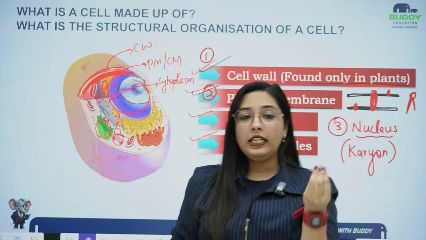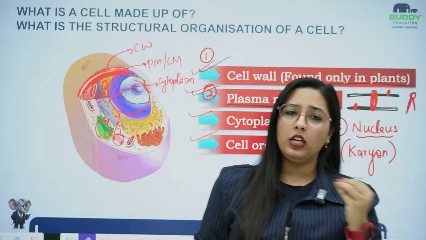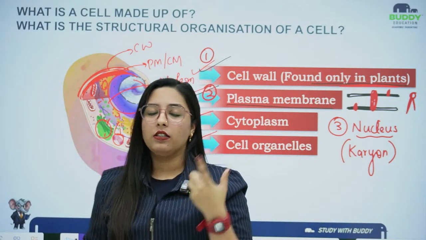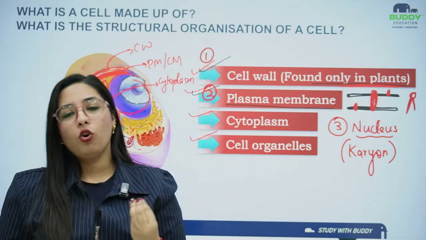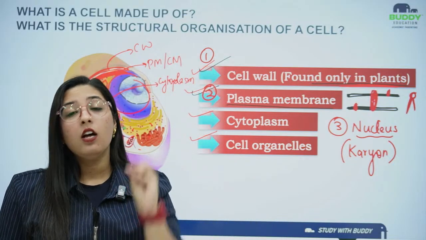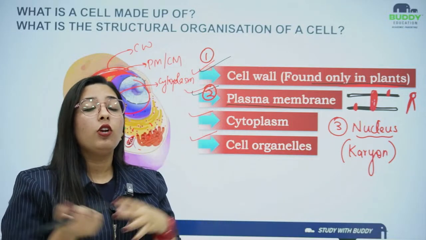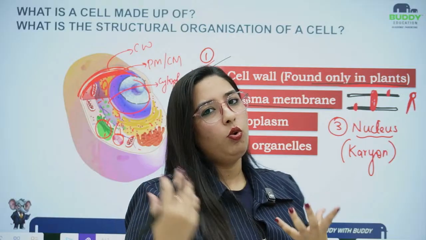That is why DNA is the most important genetic molecule in the body, and it is packed in a rod-like structure, that is the chromosome. And where is this chromosome present, beta? This chromosome is present inside the nucleus, and the nucleus also has a fluid-like structure that is known as nucleoplasm.